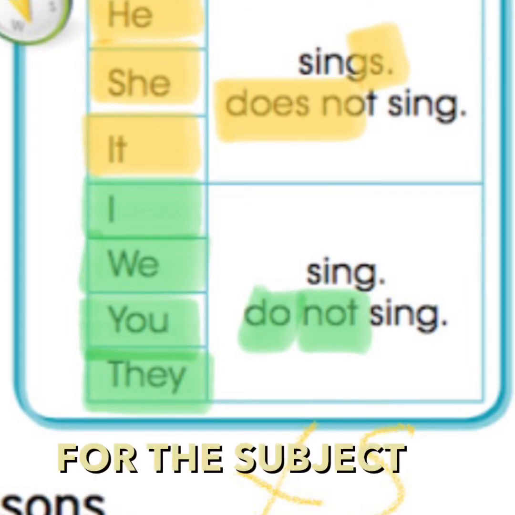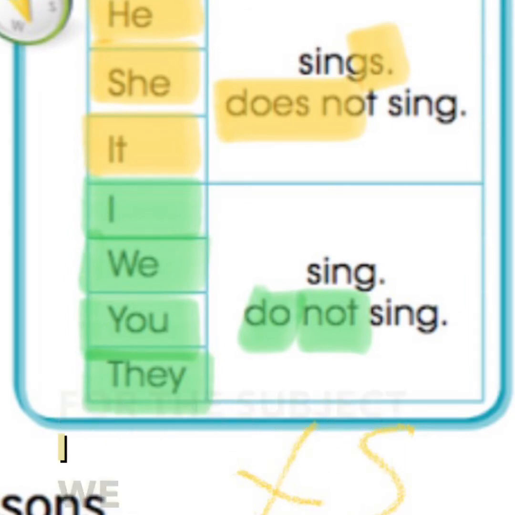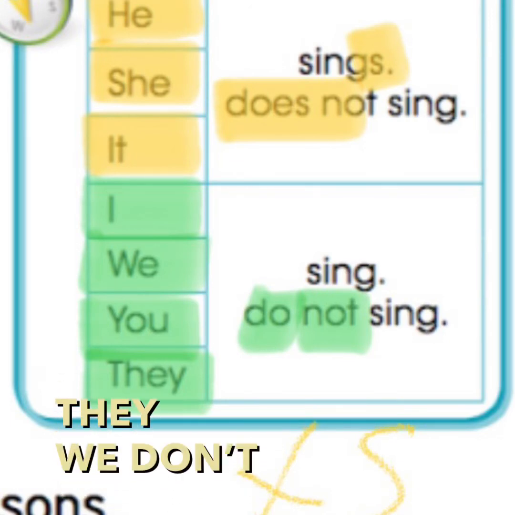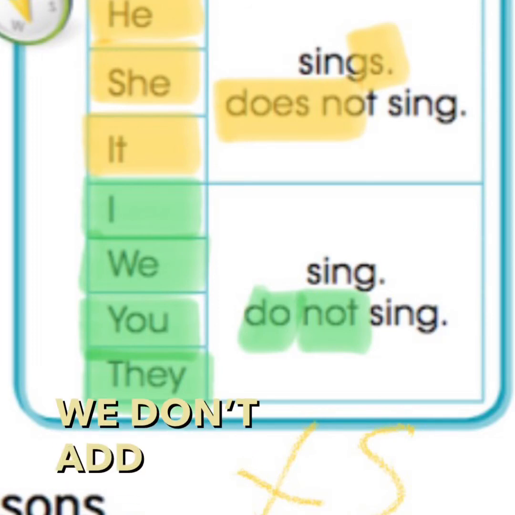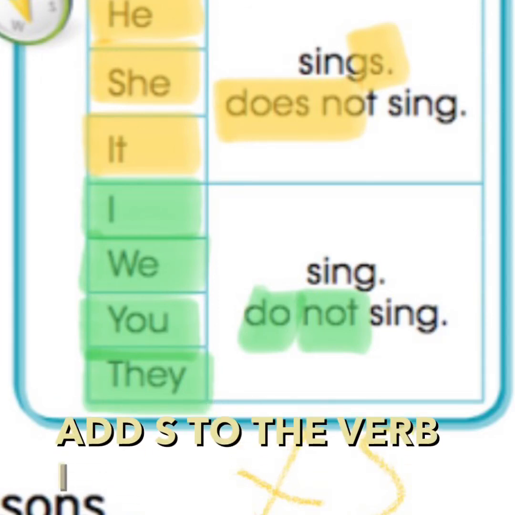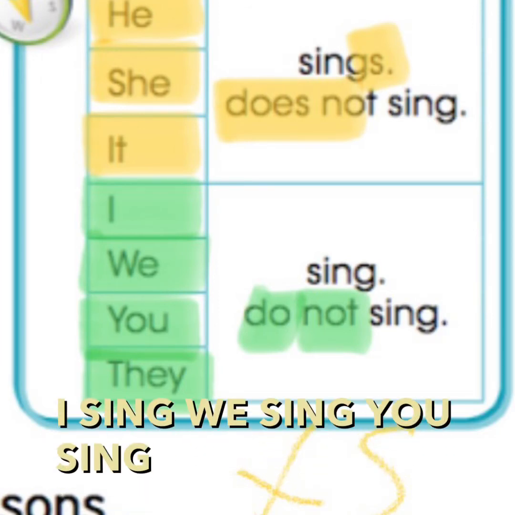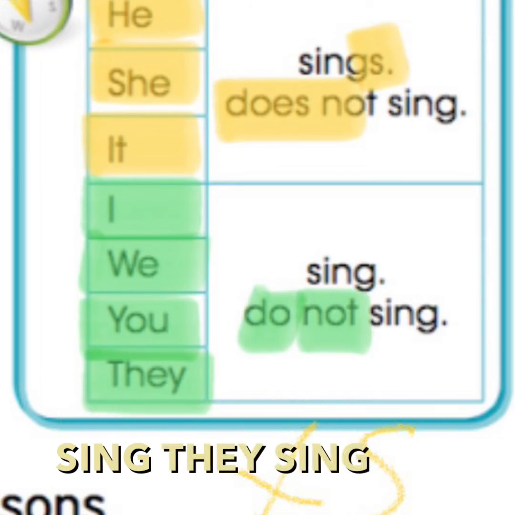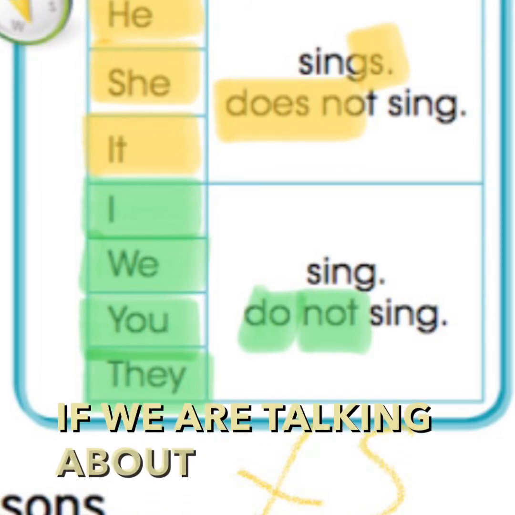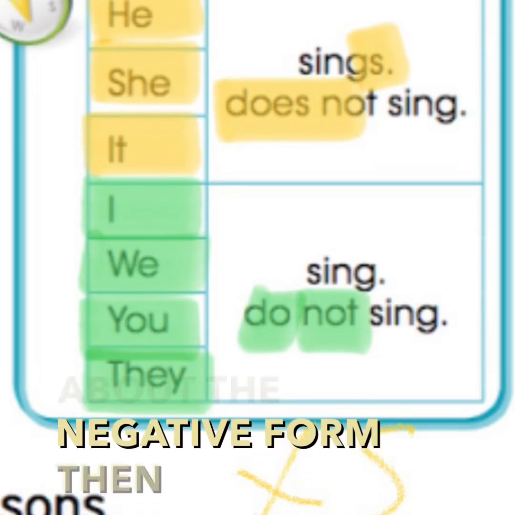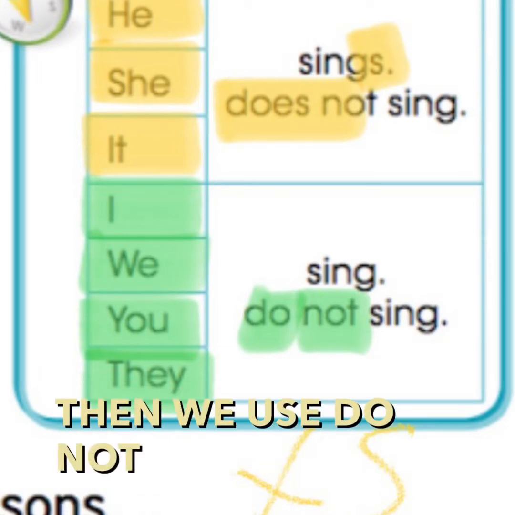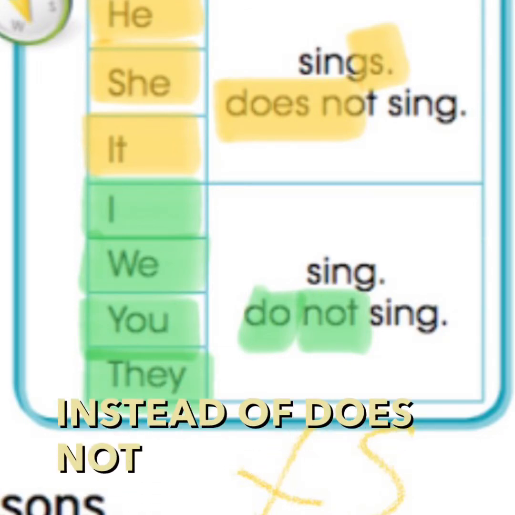For the subject I, we, you, they, we do not add s to the verb. I sing, we sing, you sing, they sing. If we're talking about the negative form, then we use do not instead of does not.